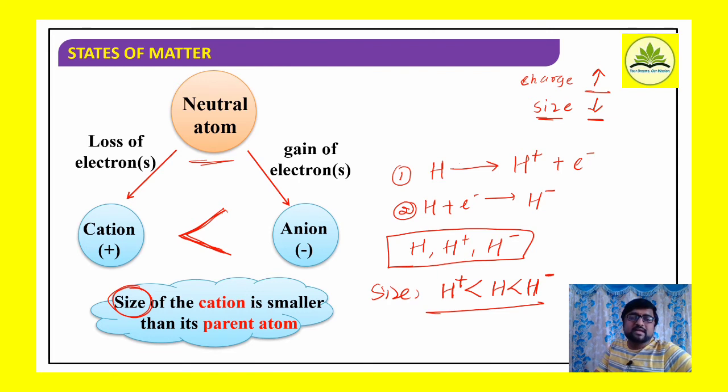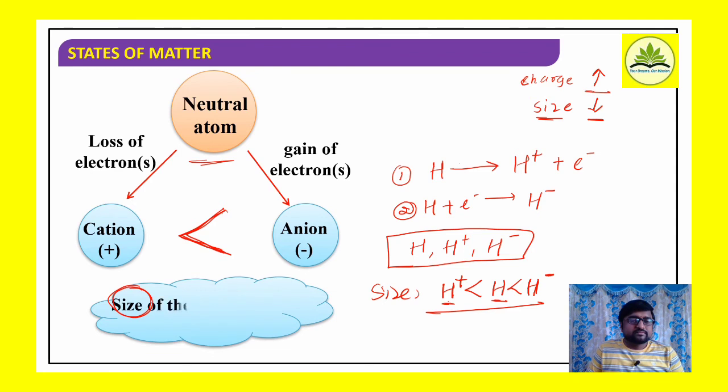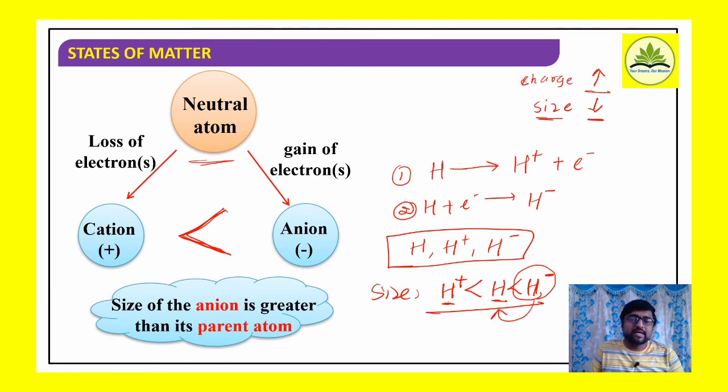So size of the cation is smaller than its parent atom. Okay, size of the cation, say H plus ion, its parent atom is hydrogen. So size of the hydrogen H plus ion is less than hydrogen, which is in turn less than anion H minus. Okay, well, further, size of the anion is greater than its parent atom.